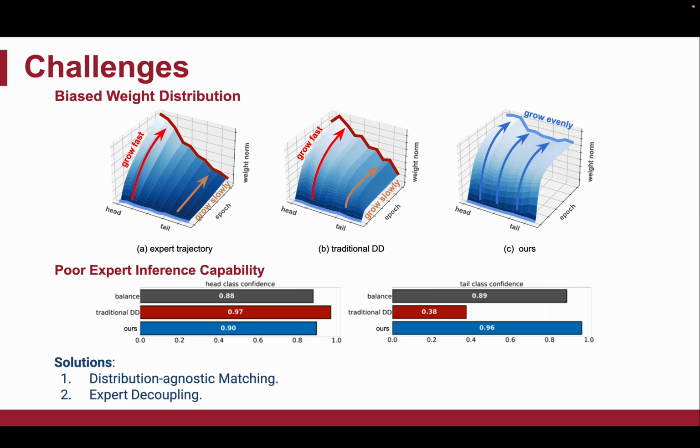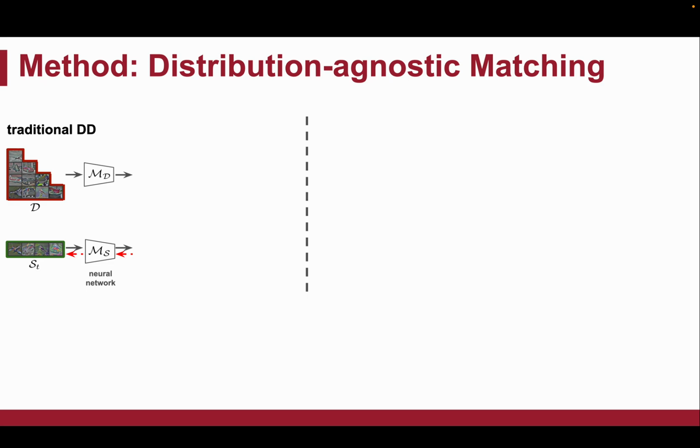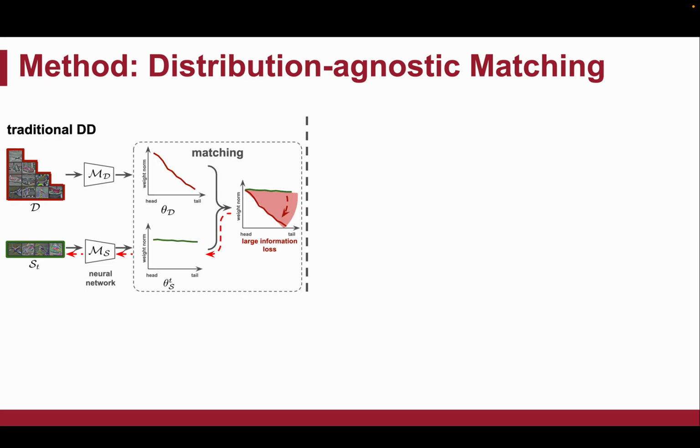To address these two challenges, we propose distribution agnostic matching and expert decoupling. Let's take trajectory matching as an example. In traditional dataset distillation, the expert model MD is trained on the real dataset D, and the student model MS is trained on the synthetic dataset S. The goal is to match their training trajectories. However, due to the mismatch in weight distribution, directly matching their trajectories causes information loss on tail classes.